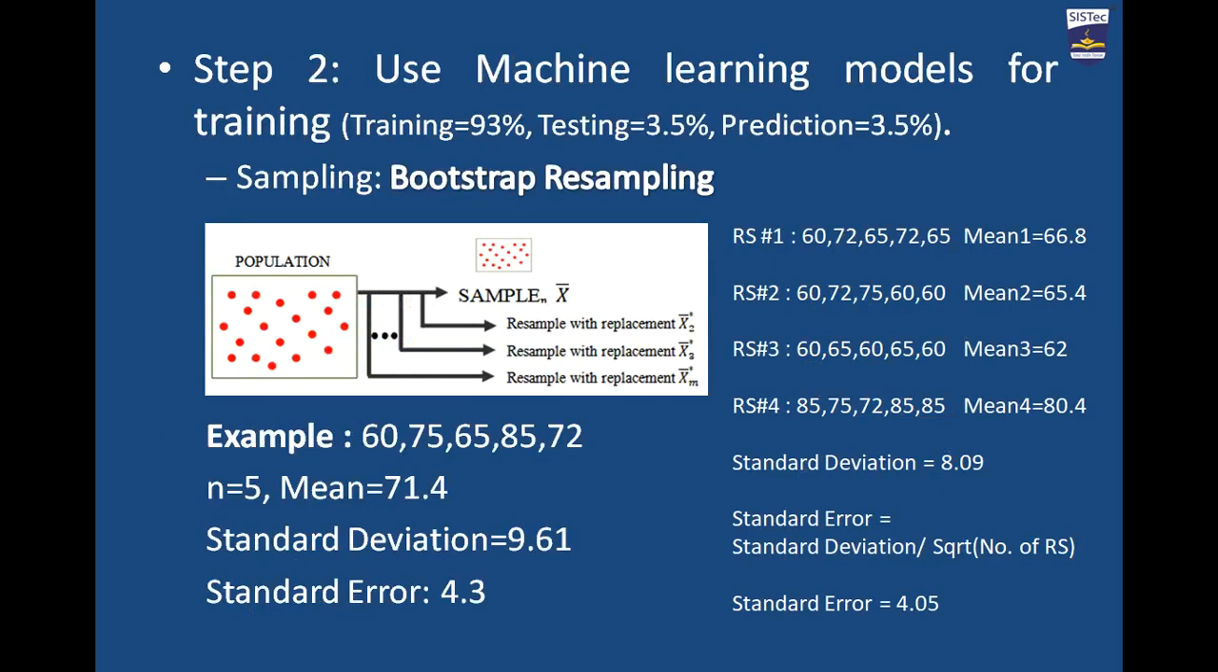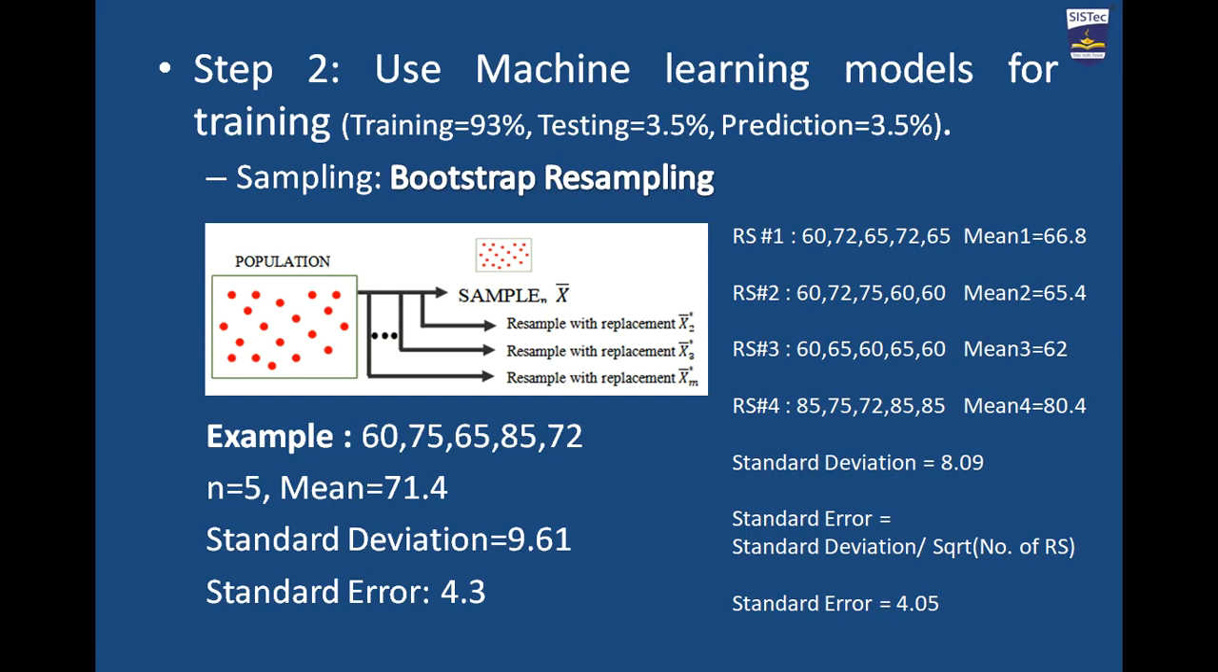Step 2 is the training phase. Here 93% of the data is used for training due to the complexity of the system, 3.5% of the data for testing, and the same amount of data to predict the outcome. Training is performed on sample data, not on the whole population. Here we use bootstrap resampling for the sampling purpose.